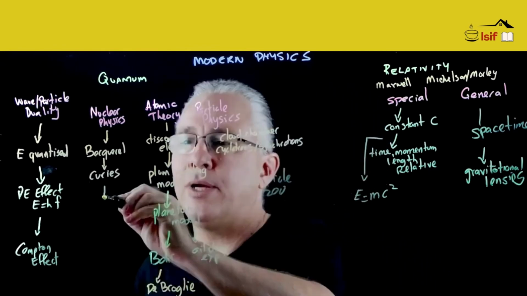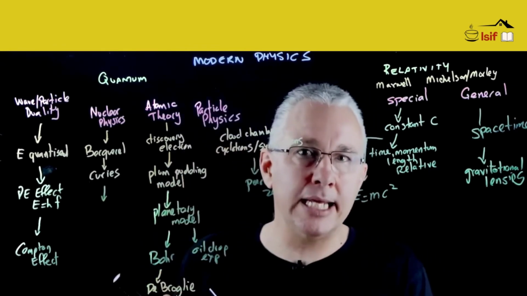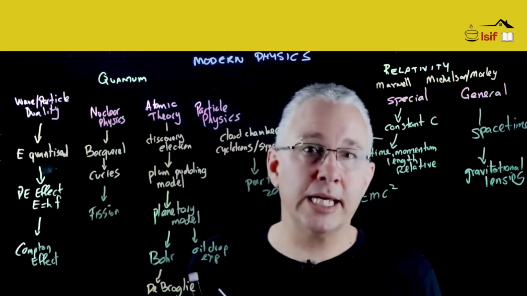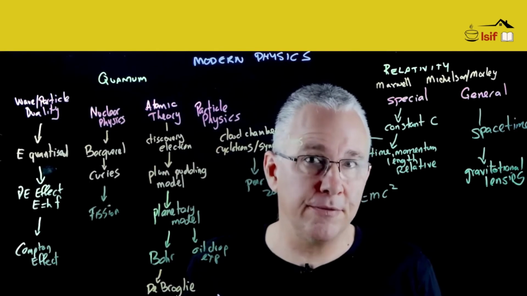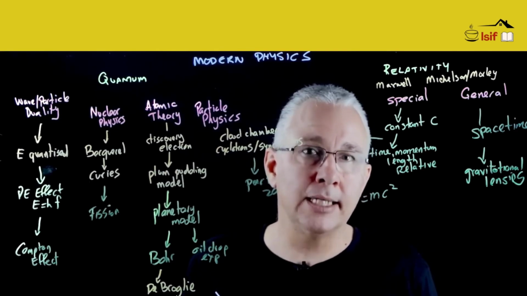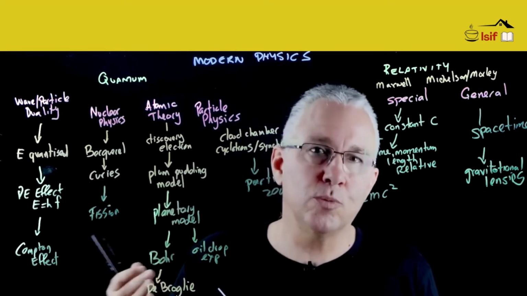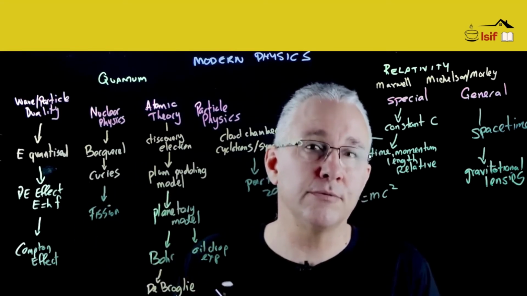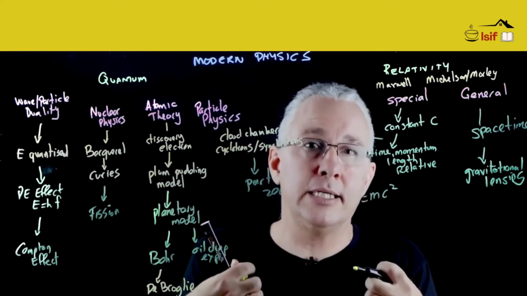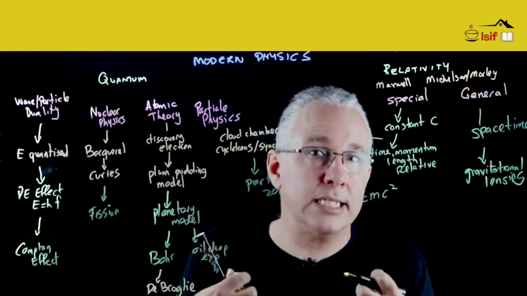In the 1930s as well, we have the understanding of nuclear fission. So with the work initially of Enrico Fermi in the early 30s, 1934, and then later Lise Meitner and others, they understood what nuclear fission was. And nuclear fission, of course, is where the nucleus of an atom is split into two and releases energy.